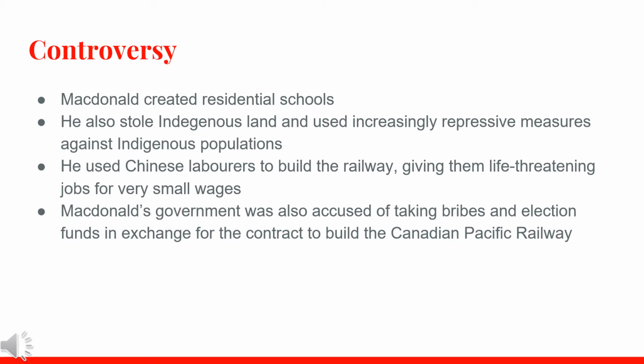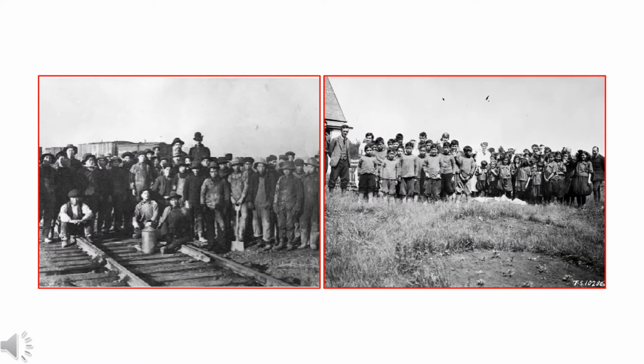Controversy. Macdonald created residential schools. He stole Indigenous land and used increasingly repressive measures against Indigenous populations. He also used Chinese laborers to build the railway and gave them life-threatening jobs for very small wages. Macdonald's government was also accused of taking bribes and election funds in exchange for the contract to build the Canadian Pacific Railway.